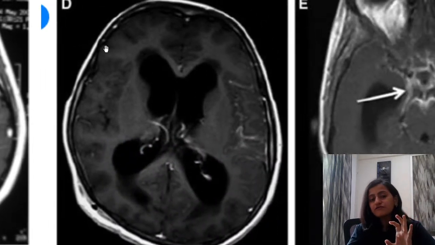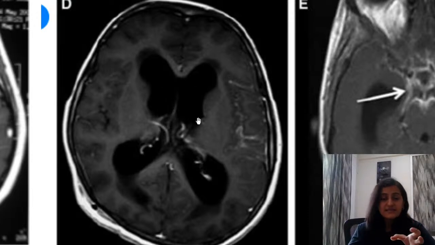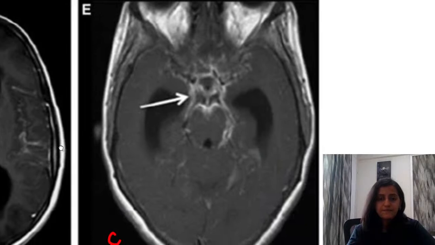What complication of tuberculosis are we seeing in this image? What complication of tuberculosis are we seeing here? So these are the lateral ventricles which are dilated. So there is hydrocephalus, which is a known complication of tuberculosis, causing meningitis leading to hydrocephalus. All right. What are we seeing in this image? What manifestation of tuberculosis are we seeing here?